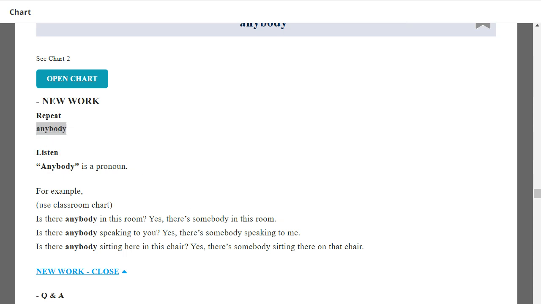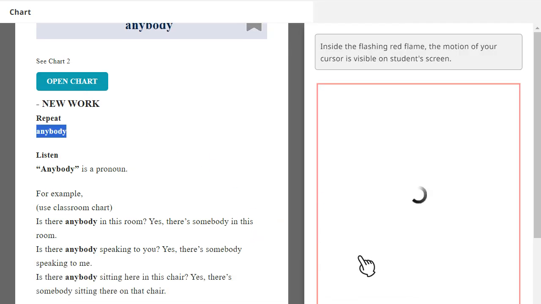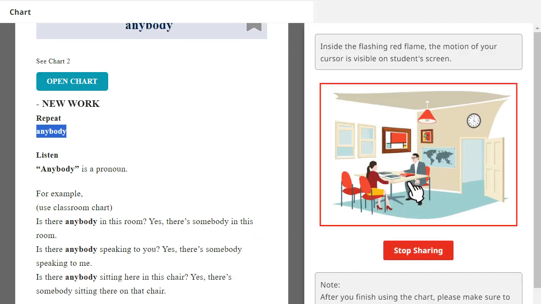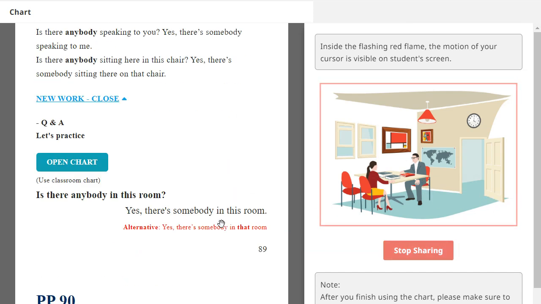Okay, listen. The word anybody is a pronoun. For example, is there anybody in this room? Yes, there's somebody in this room. Is there anybody speaking to you? Yes, there's somebody speaking to me. Is there anybody sitting here in this chair? Yes, there's somebody sitting there on that chair.